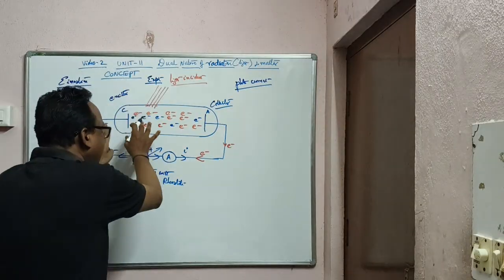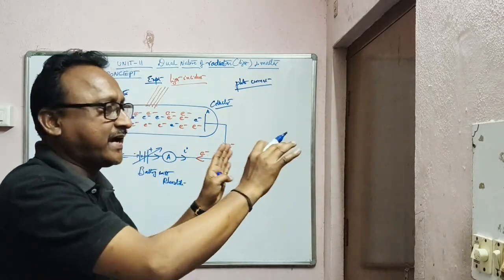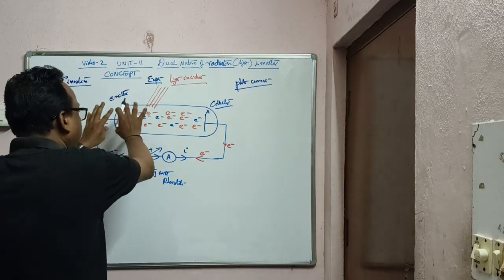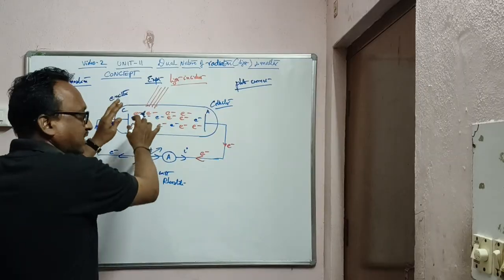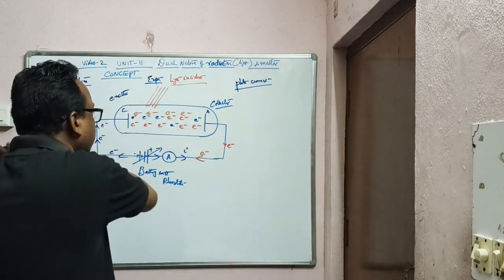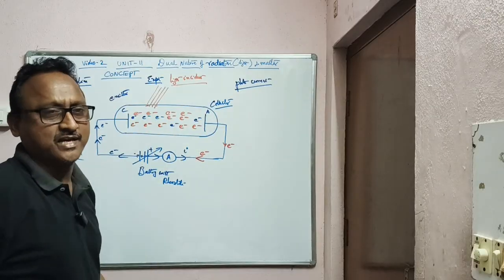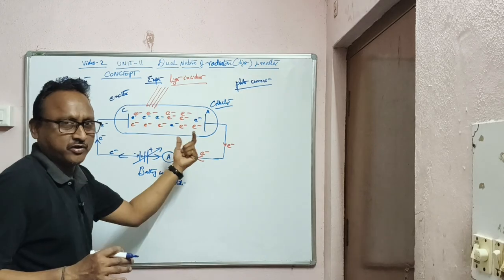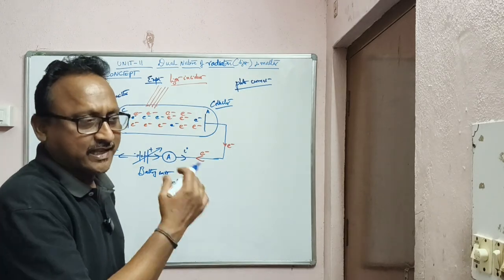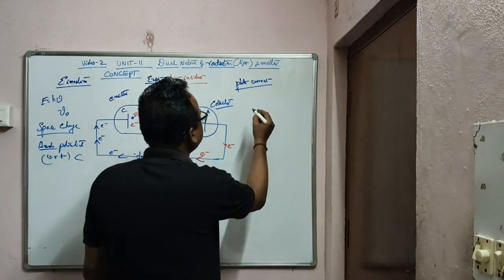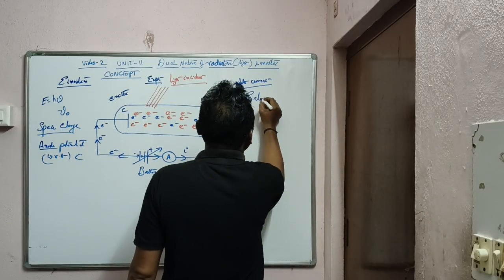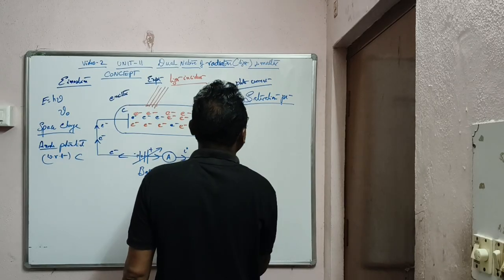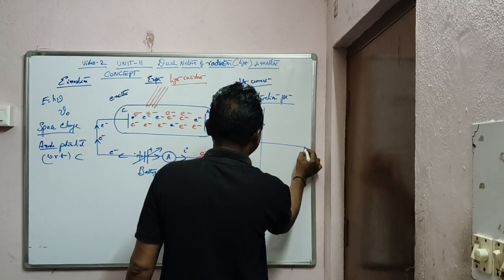So whatever electrons get jammed in the space charge, all those will be attracted to the anode plate. Whatever electrons are there in the space charge, all those electrons are attracted because of the more positive charge. So you can see the intensity is increasing, the photocurrent is increasing, and it increases to such a point that it reaches the saturation point. Look, this is how it reaches it.